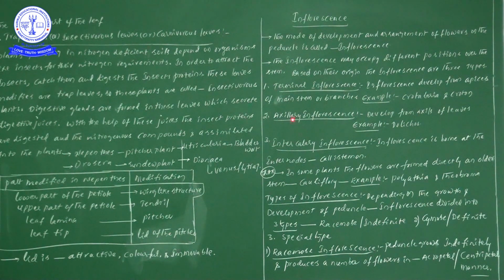Next, axillary inflorescence: here the inflorescence develops from the axils of leaves. Best example, one minute, I forgot the terminal ones. Terminal inflorescence examples are Crotalaria and Croton bonplandianum.